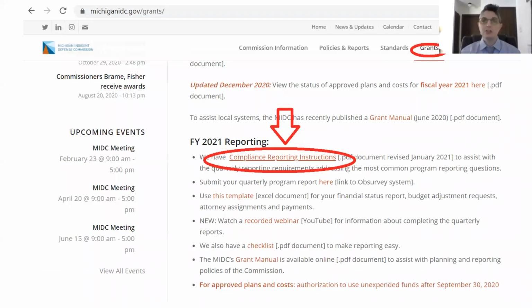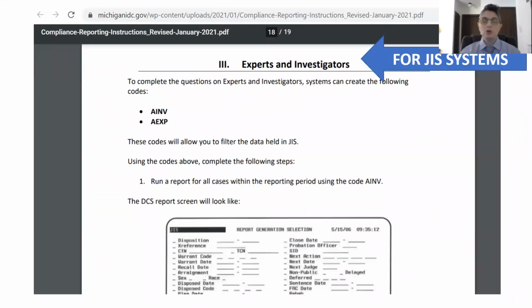More questions and answers related to these 2 questions can be found in the Compliance Reporting Instructions under the Grants tab on the MIDC website. If your courts use JIS, you can find tips and tricks for tracking investigators and experts in JIS starting on page 19 of the instructions.